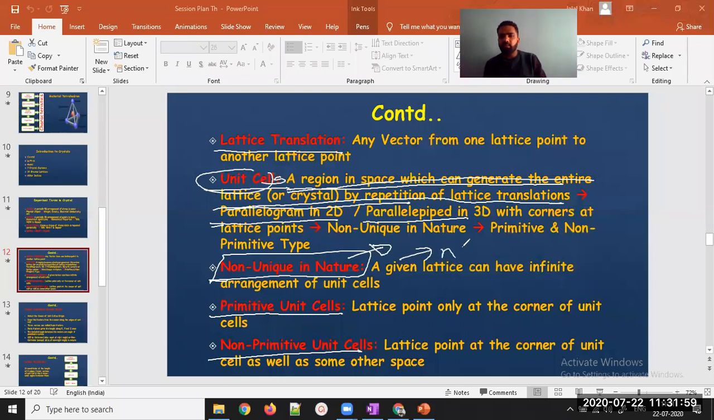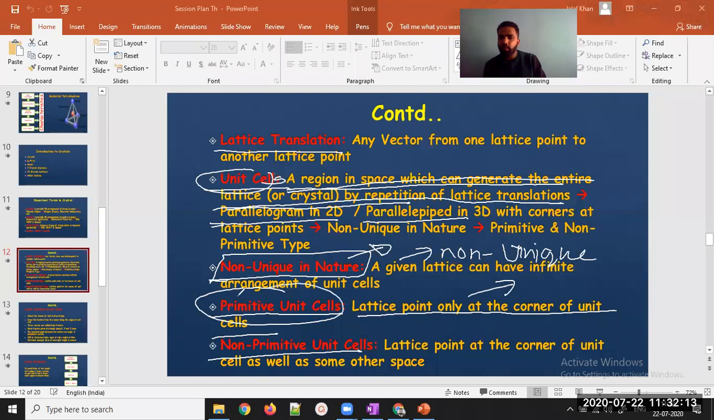So we know that this is not actually correct. We can even get non-unique structure. Second, what do you mean by primitive unit cell? If the lattice point is only available at the corner of the unit cell, then those kinds of unit cells are called primitive unit cells.